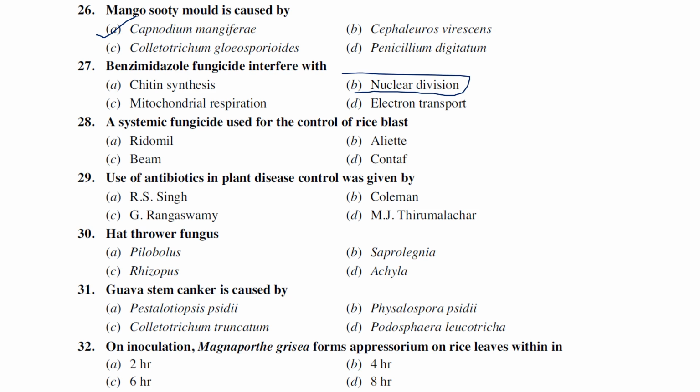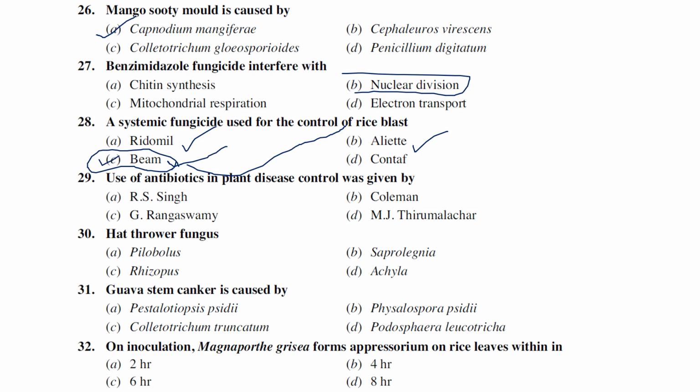A systemic fungicide used for the control of rice blast: Redomil, LT, Beam, Contaf. Redomil means metalaxyl, LT means probably tridemorph LT, or maybe versatile aluminum LT. Probably these are all trade names. Beam, Win, or Blastin, yes, these are all trade names of tricyclazole. So Beam is also one of the trade names for tricyclazole, which is especially recommended for rice blast. So the answer is Beam.